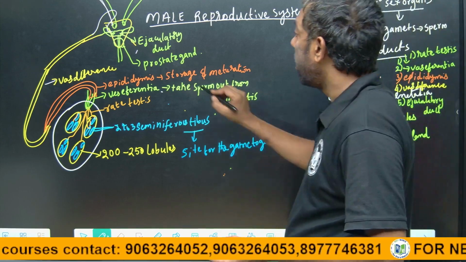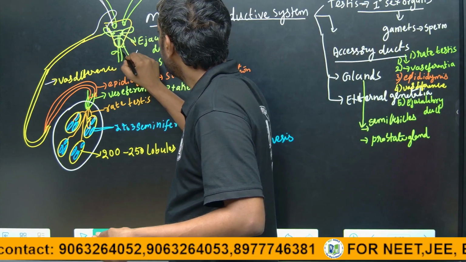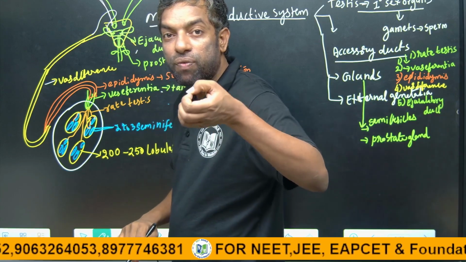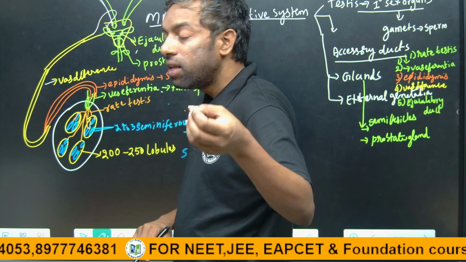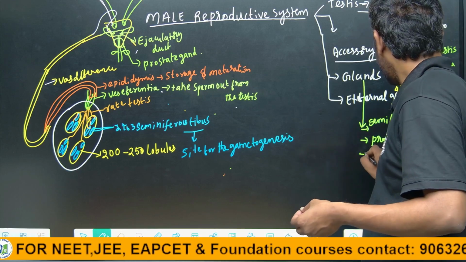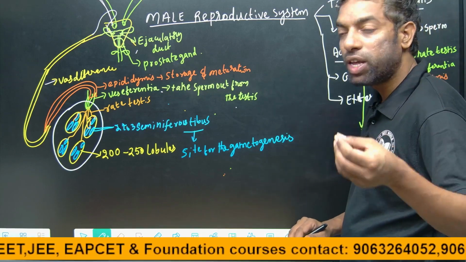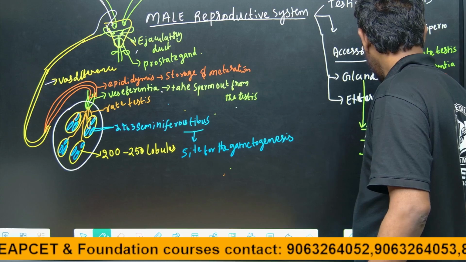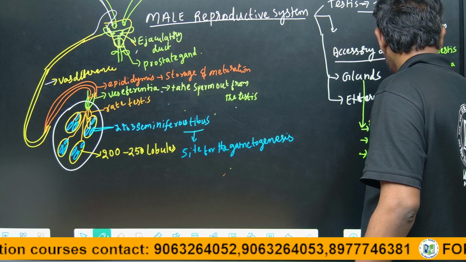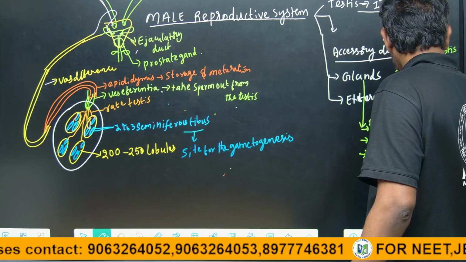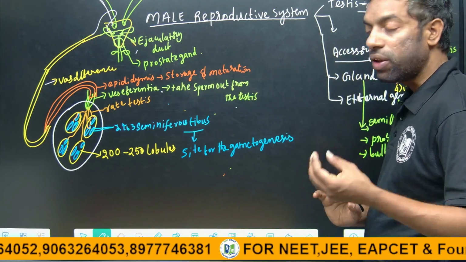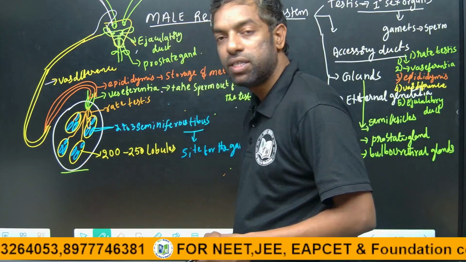After the prostate gland, beside the urethra, there is a gland that gives fluid for the lubrication of the urethra. There is another gland, which is called the Cowper's gland or bulbourethral gland. Bulbourethral gland.